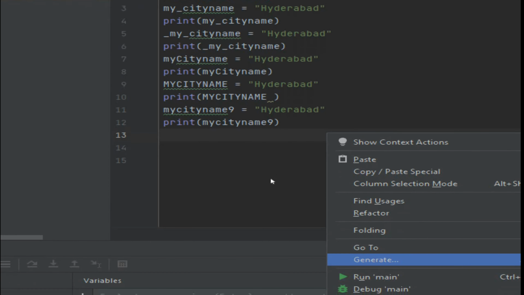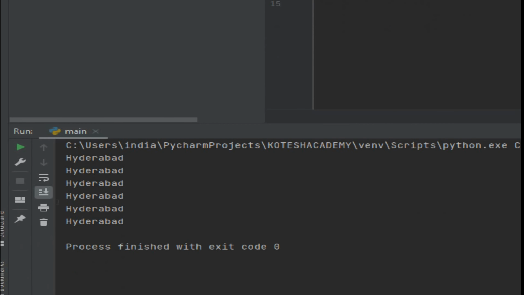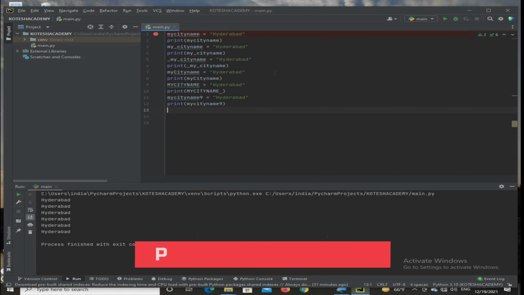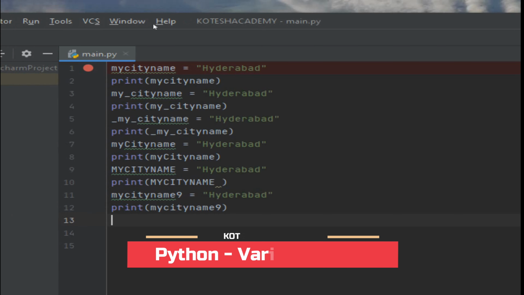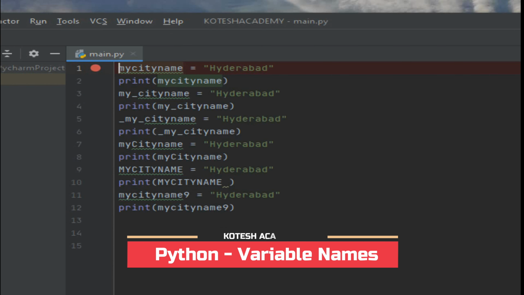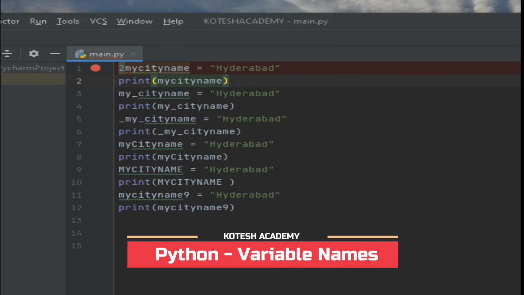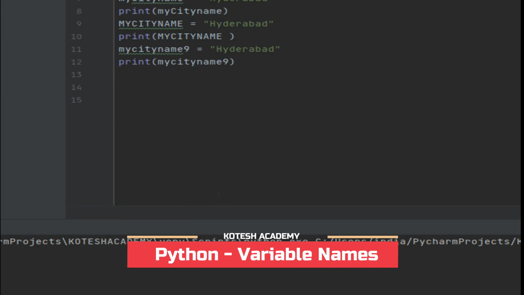So go to that, right click and press the run button, and in this function you will get all executable. So these are legal names, and sometimes you may consider illegal variable names. What type of illegal names are we going to discuss? Simply in this concept we are considering a variable that starts with a number. For example, my city name, before that we write 2, my city number, and we write the 2 here. But that type of data is not possible to execute.